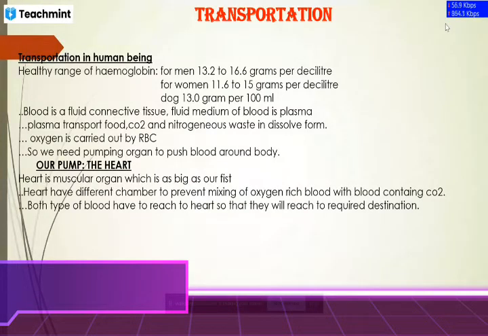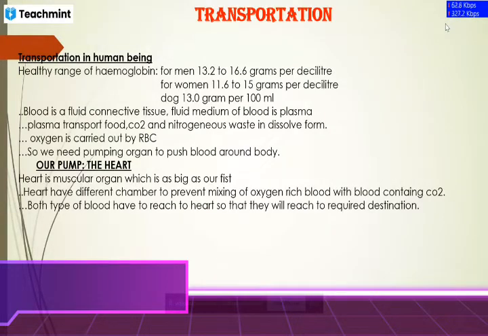Now the next question arises: if our body needs transportation, then in simple life we can say that if anything needs transportation, there must be something that helps in transportation. For example, in factories, if something is produced, there must be some vehicle to transport that material to the consumer.